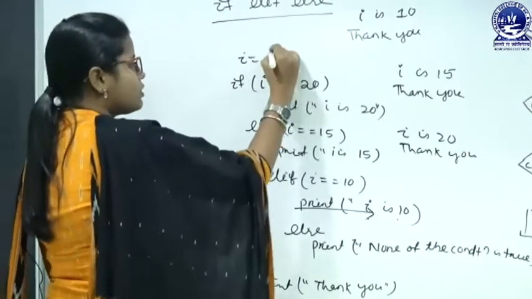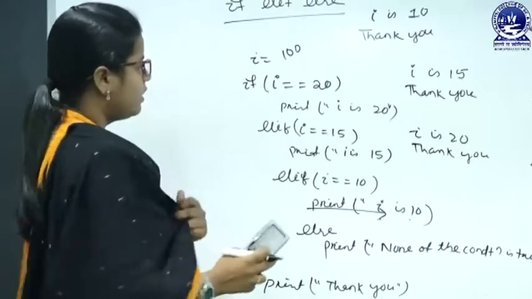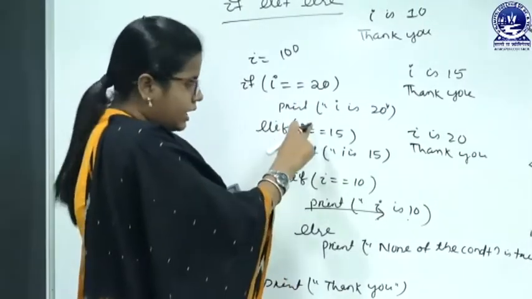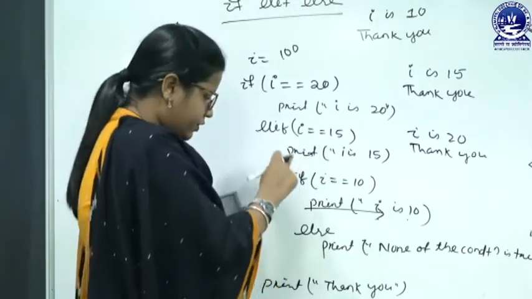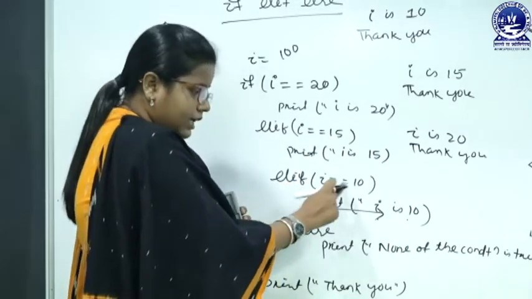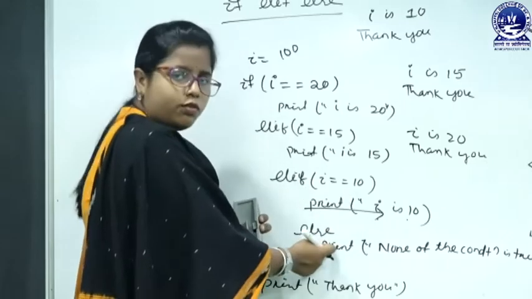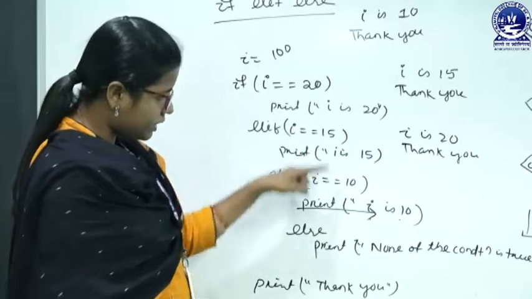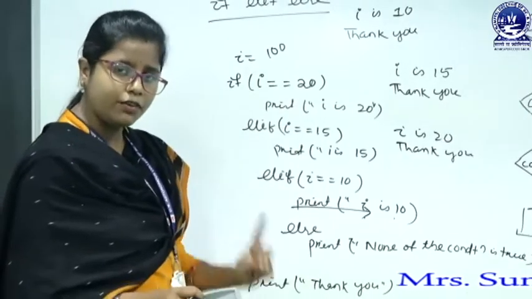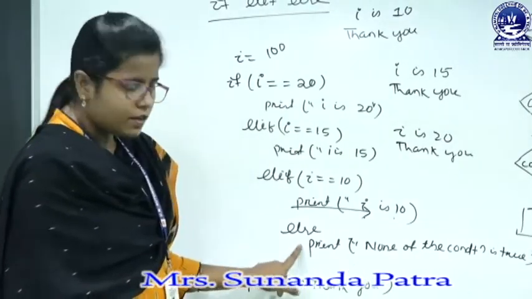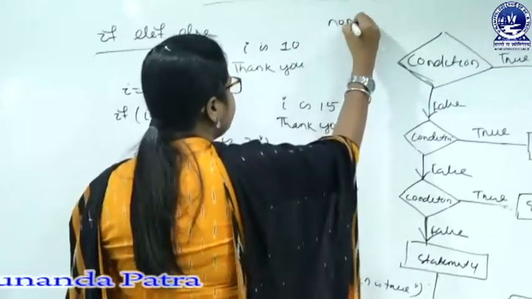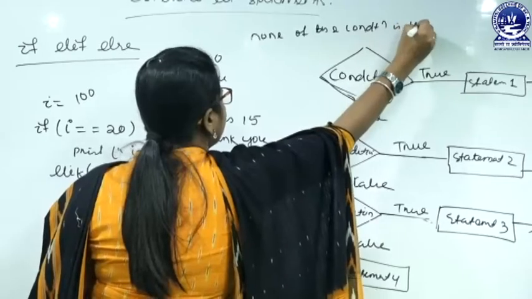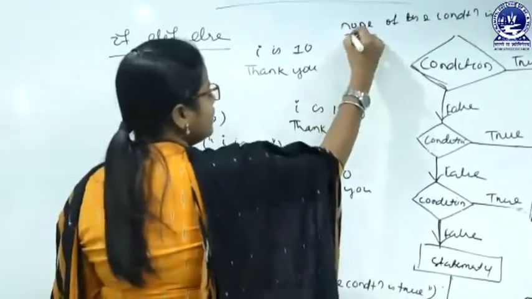Again change the value, suppose I equals to 100. 100 equals to 20, false. Elif, 100 equals to 15, false. Then we will go for the second elif. 100 equals to 10, false. Then we will go for the else part, that is, none of the conditions is true. That means if none of the condition is true, we have to execute the final else block. So we can print "none of the condition is true." Then after that we will go for the "thank you."